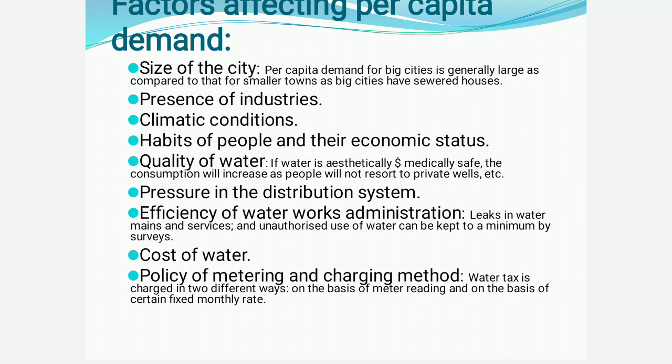Similarly, if we have this for water also, people will tend to use less water than they are using now. Now there is a flat rate of water charges, so we pay water tax for a year, which is constant for a particular municipality irrespective of the amount of water used. So if there is a metering and charging process, people will tend to use less quantity of water.